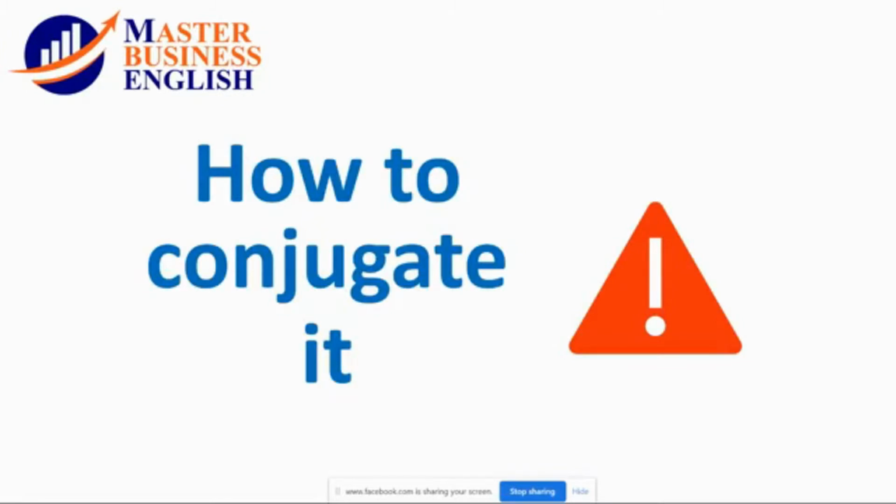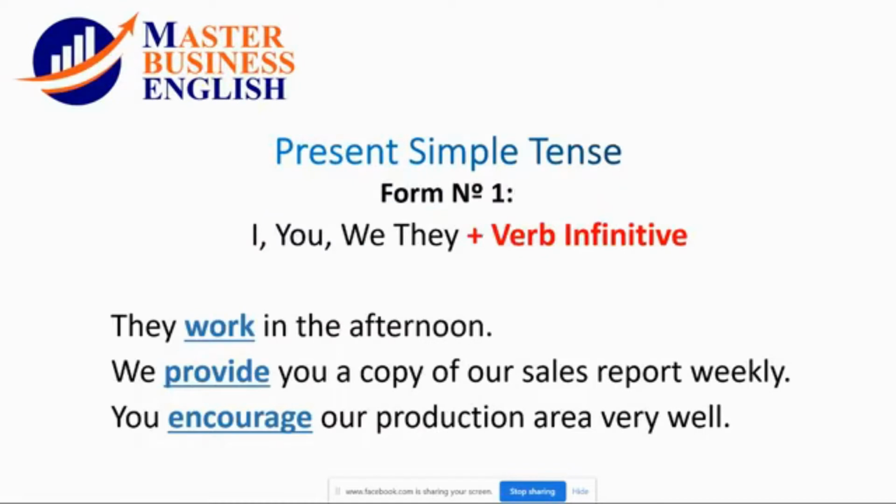How to conjugate the present simple. Let's see form number one. When you use I, you, we, or they, remember to use the verb in the infinitive. They work in the afternoon. We provide you a copy of our sales reports weekly. You encourage our production area very well. So remember, I, you, we, they: the verb in the infinitive.